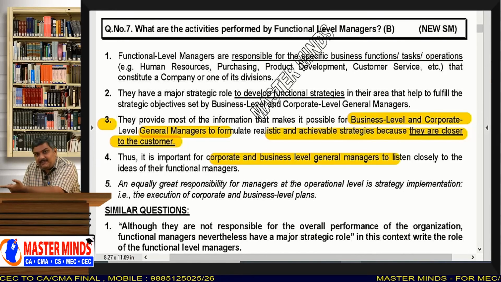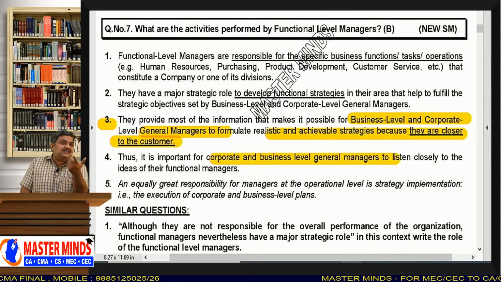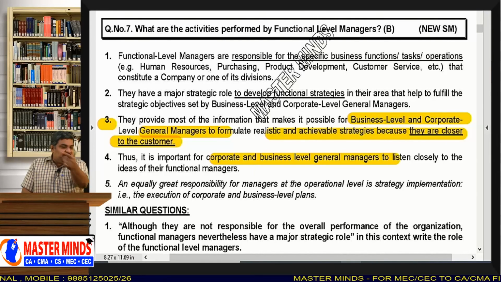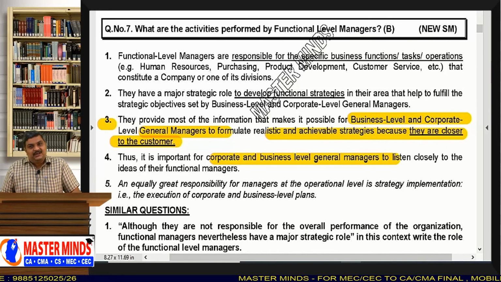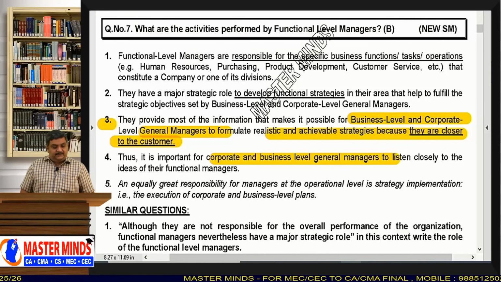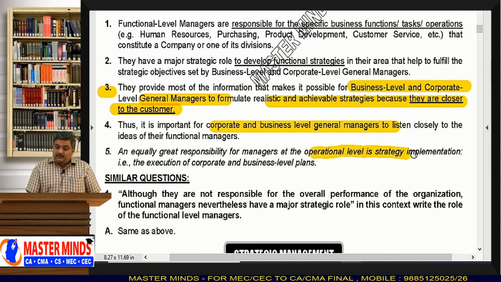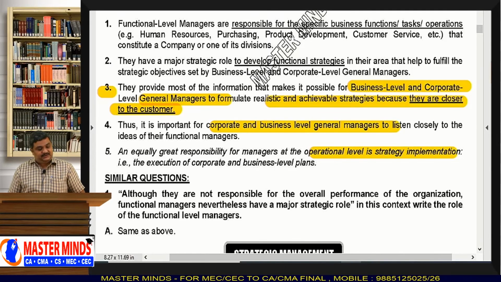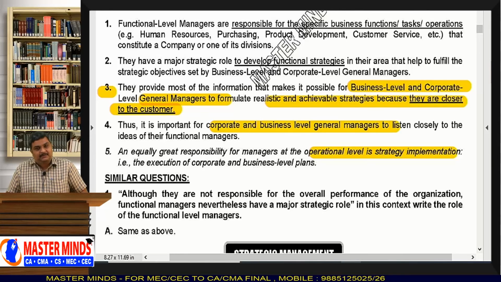You take their feedback, you consider their feedback, and then if you formulate business level and corporate level strategies, it is damn sure that your business strategies will become successful. That is the most important thing. And it is the functional level managers who will implement the strategies. They are also sometimes called operational level people.